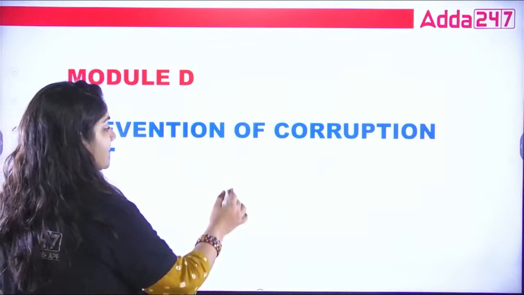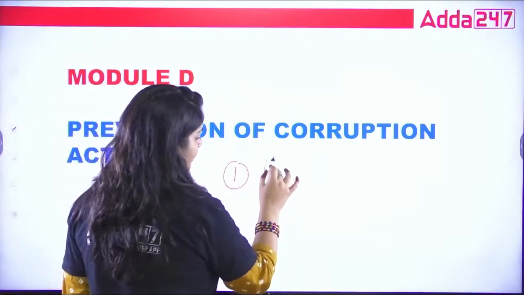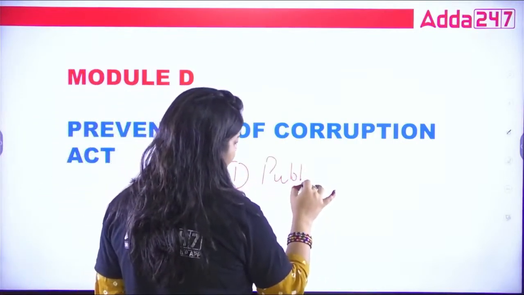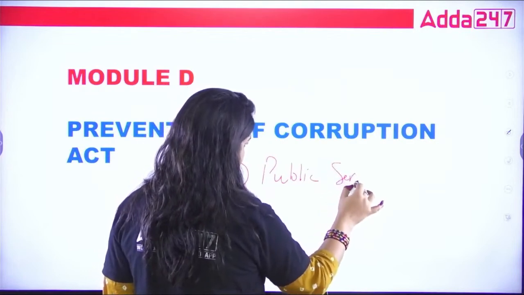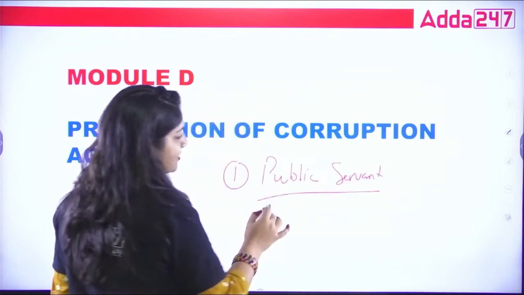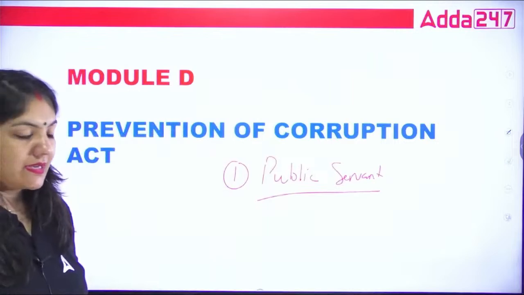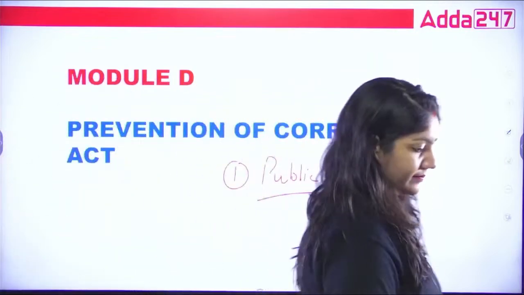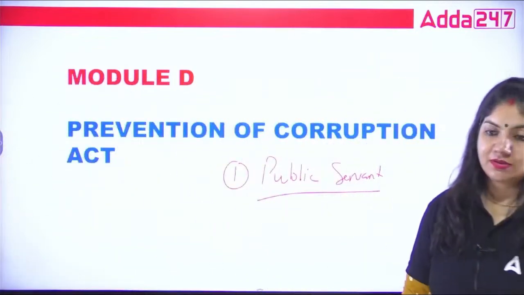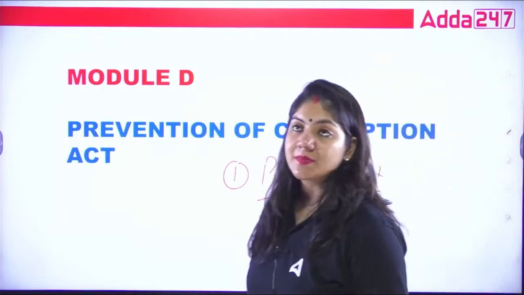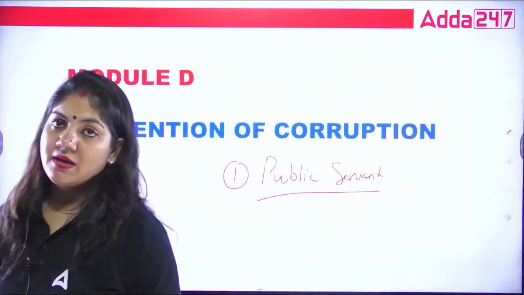Okay, so now, in the public servant, only one definition is important. You will ask me, ma'am, which definition? That is public servant. Only one definition is important, that is public servant and nothing else. So what is a public servant under the Prevention of Corruption Act? We will study one by one.